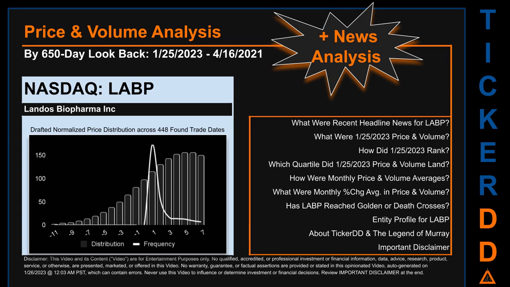The chart shown on this page is our initial attempt at studying the price for LABP after dynamically normalizing price distribution across those discovered trade dates. The bar chart is the generated distribution and the overlaid line graph, if it is generated, is the frequency of the prices on the x-axis. We will enhance this look as our AI model progresses in the next iteration. Remember that this is just a drafted, in progress, observational model to best fit abstracted third-party data into various opinionated views. Before we jump into price and volume analysis, let's look at recent headlines for LABP.